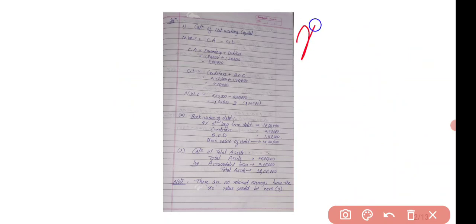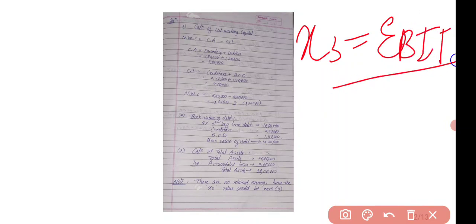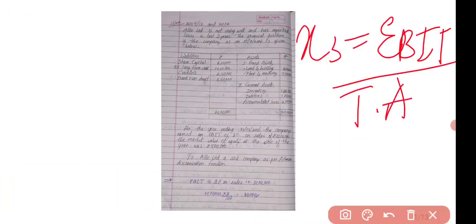next is to calculate the x3. The formula is EBIT divided by total assets, right? So have they given us the EBIT in our question? Yes, EBIT we have calculated, that is 80,000.